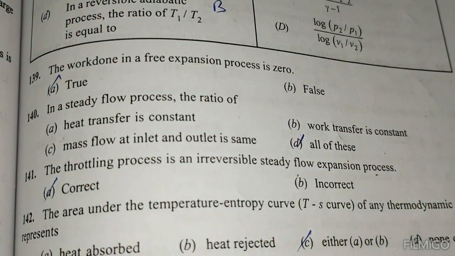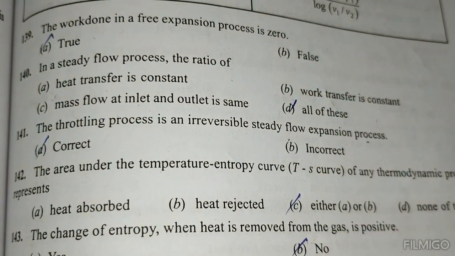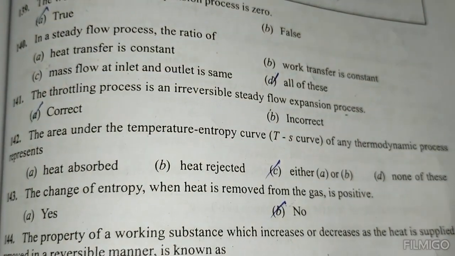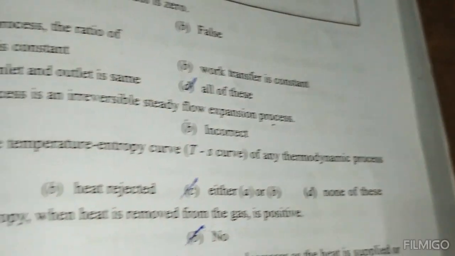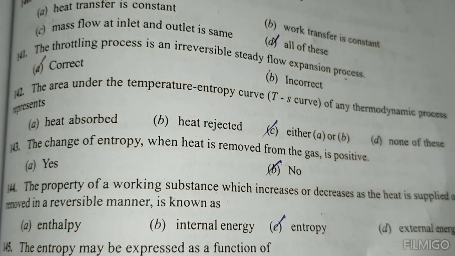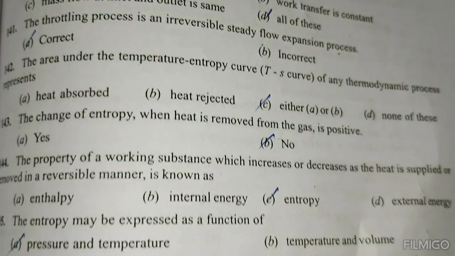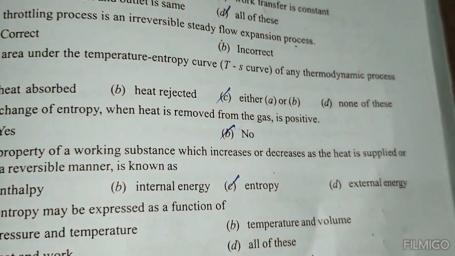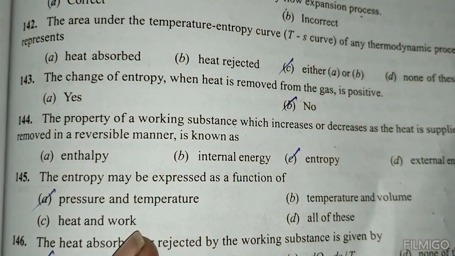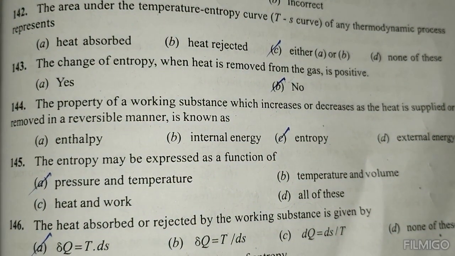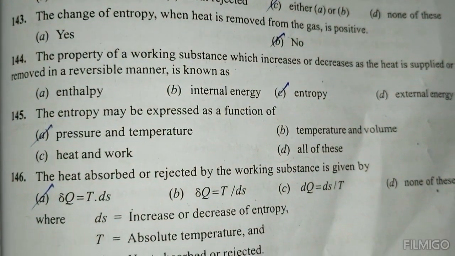In a steady flow process, the ratio of all of these is. The throttling process is an irreversible steady flow expansion process, the correct answer. The area under the temperature-entropy curve of a thermodynamic process represents either A or B, heat absorbed or rejected. The change of entropy when heat is removed from the gas is positive, no. The property of a working substance which increases or decreases as the heat is supplied or removed in a reversible manner is known as entropy. The entropy may be expressed as a function of pressure and temperature. The heat absorbed or rejected by a working substance is given by dQ equals TdS.